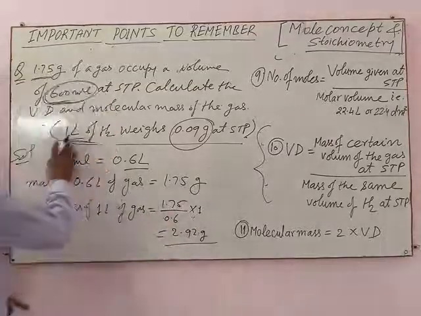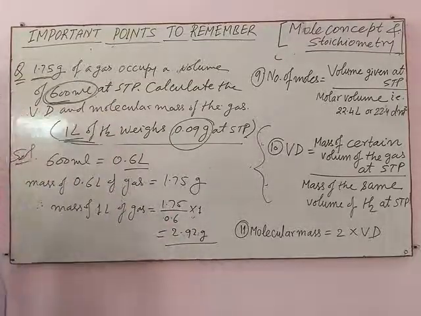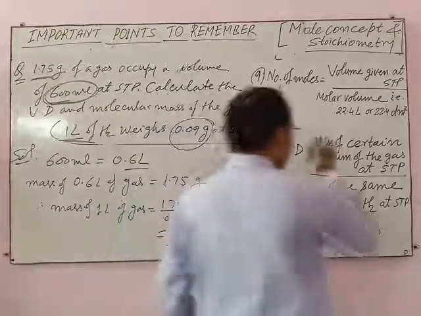And the mass of 1 liter of hydrogen is already given. Put these values in this equation.